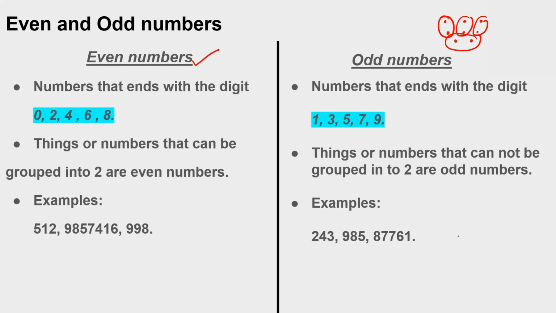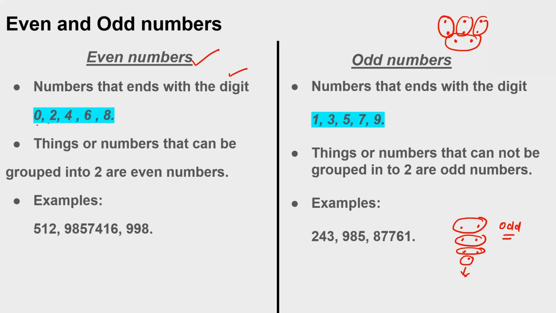Let's suppose I have some dots, randomly. Are they coming in a pair? They are making a pair, a pair, a pair, but I am left with one dot. So this is my odd number. The total is an odd number. Numbers that end with the digits 0, 2, 4, 6, 8